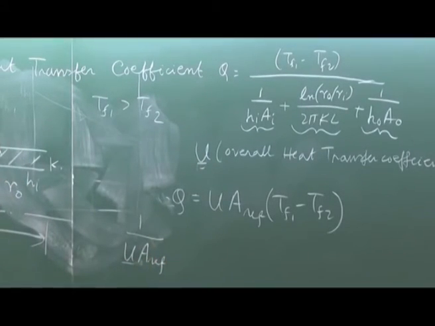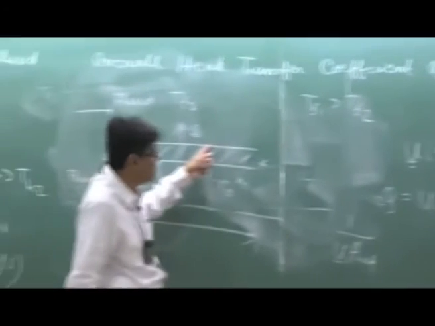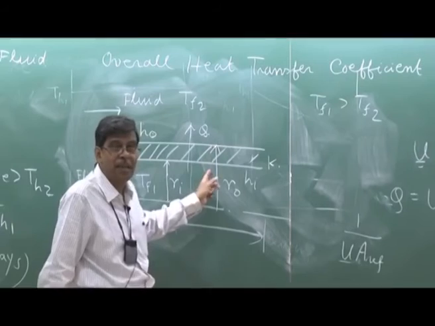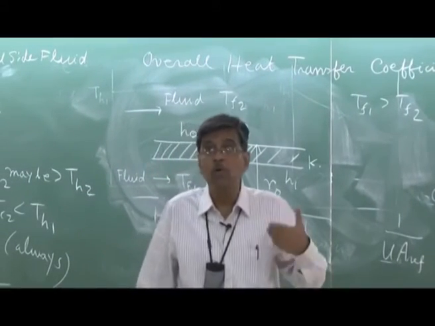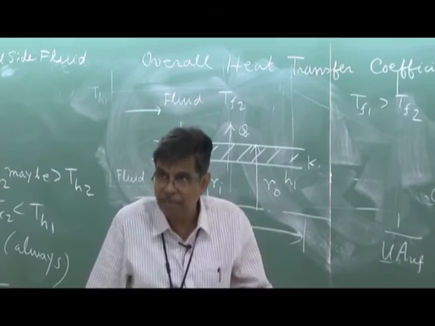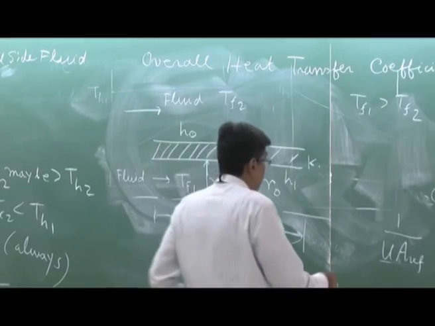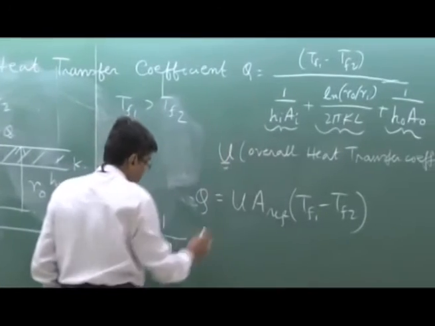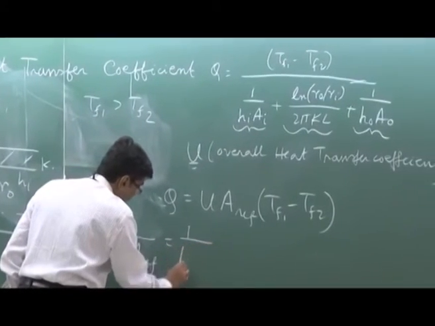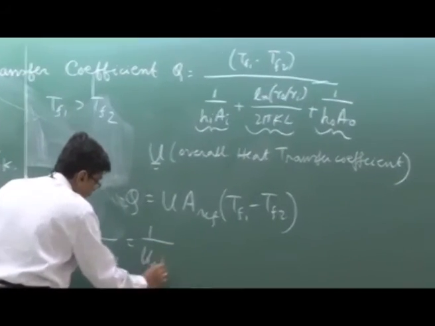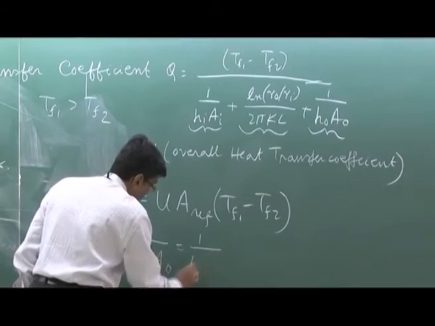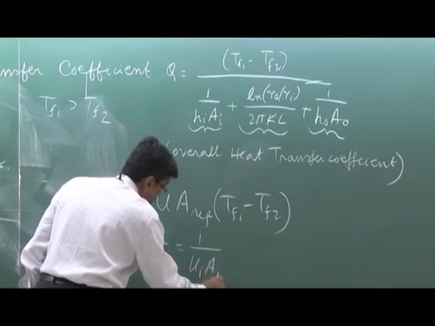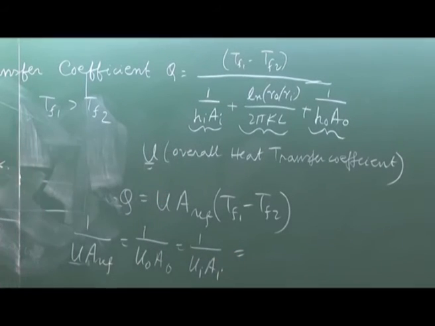Sometimes this reference area may be either outside surface area or inside surface area. And accordingly, U is defined as UO or UI, that means based on outside reference area or inside reference area. One can write by comparing these two, 1 by UO AO is equal to 1 by UI AI, all these things as the total resistance.